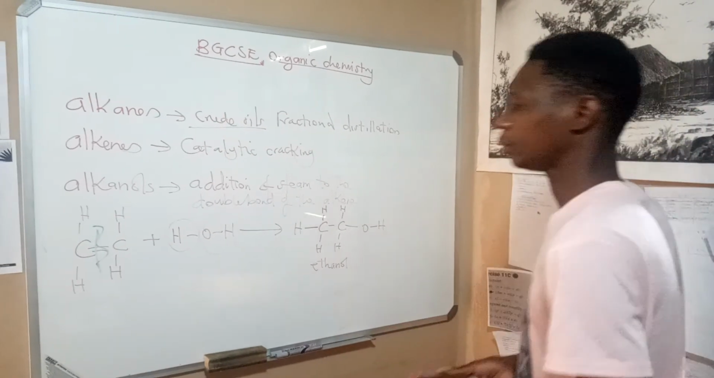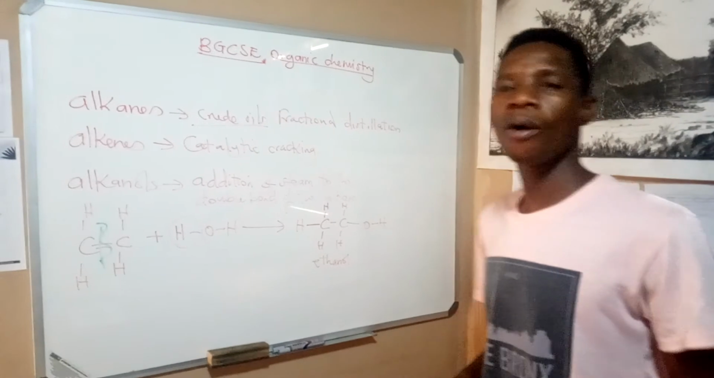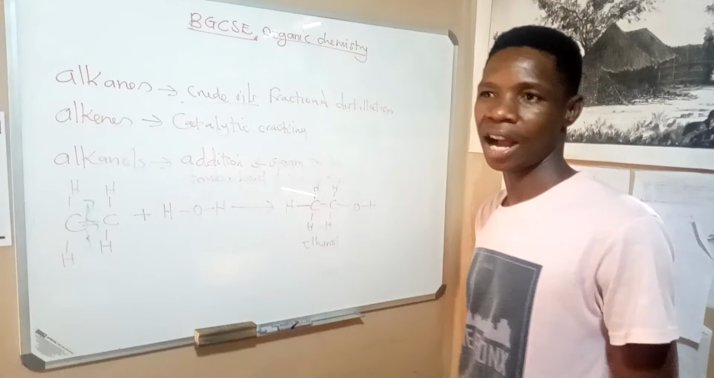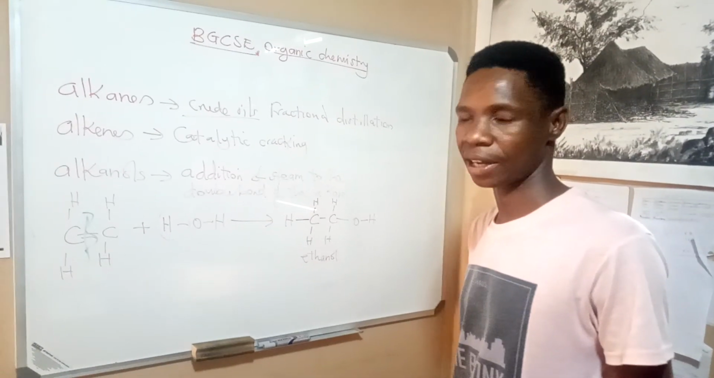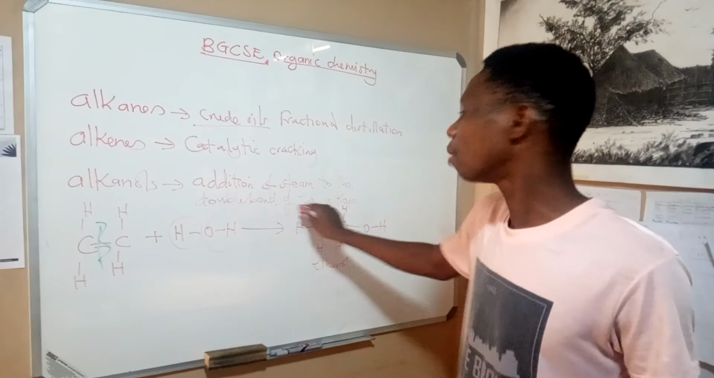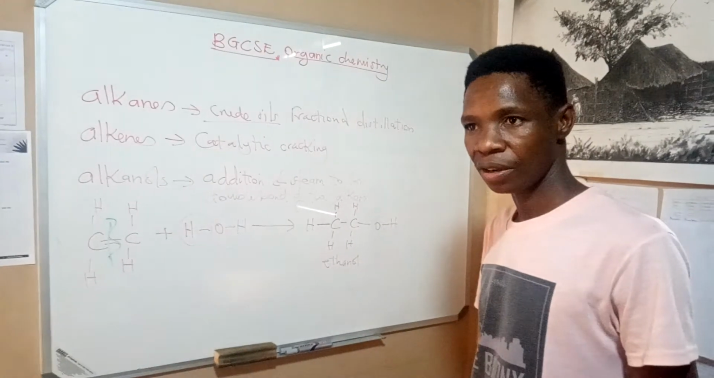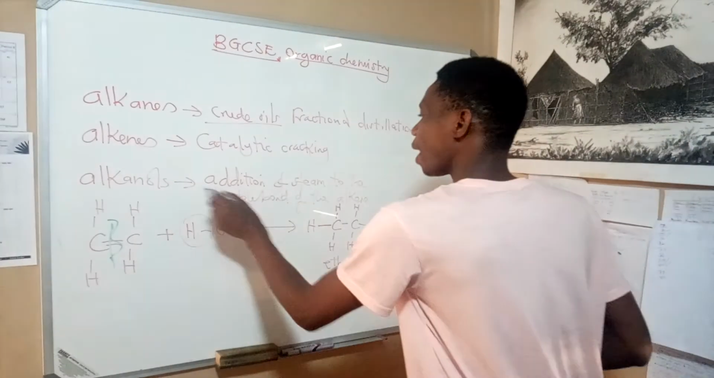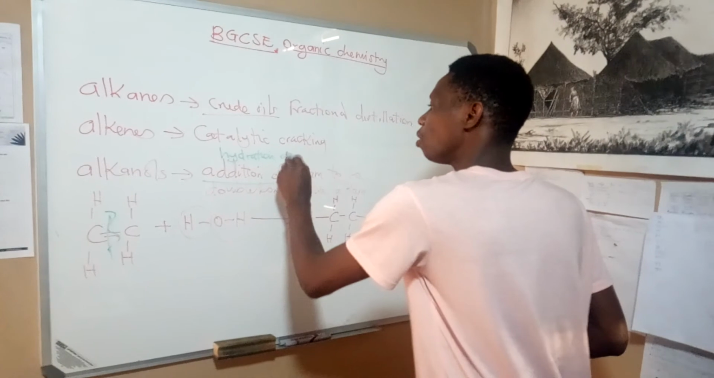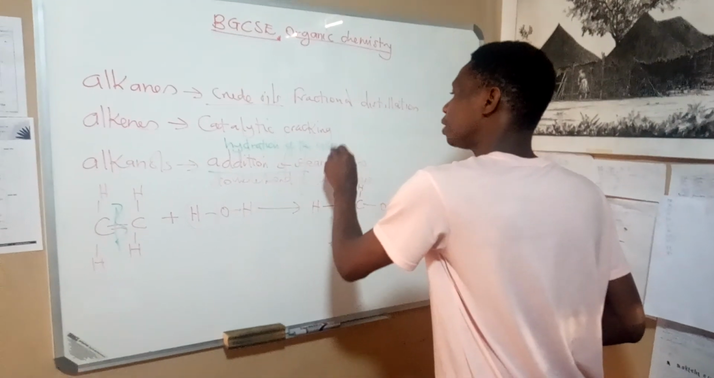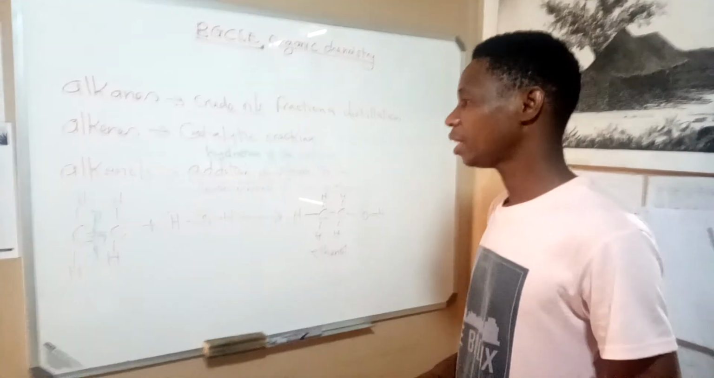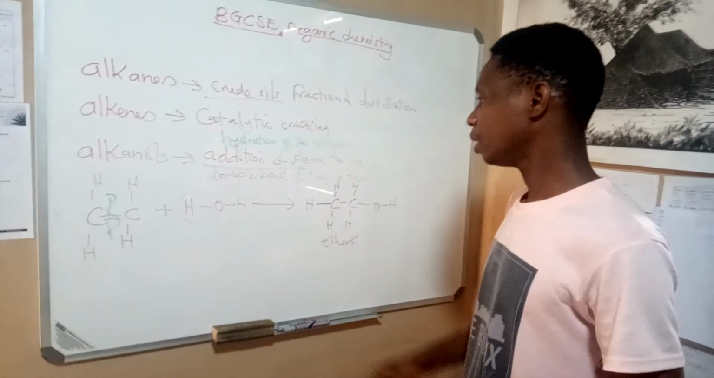ethanol. Now, a very good question will be how ethanol is manufactured industrially. How do you manufacture ethanol industrially? We simply say by addition of steam to the double bond of the alkenes. Or we can simply say by hydration of the alkenes. By hydration of the alkenes, then we get what?